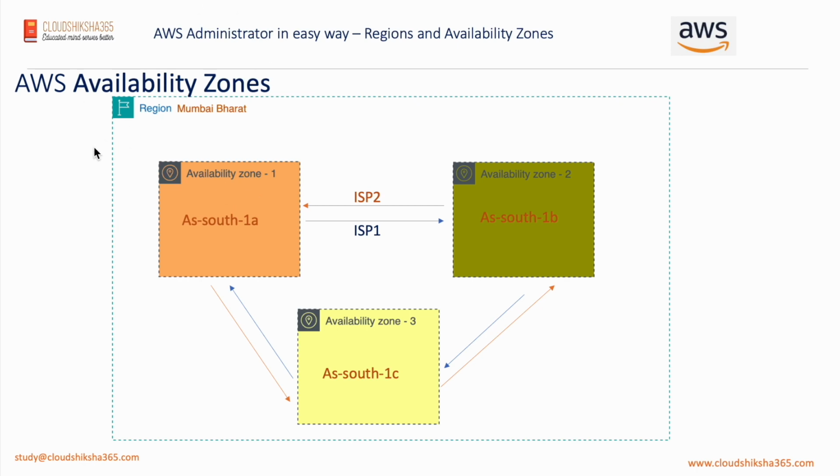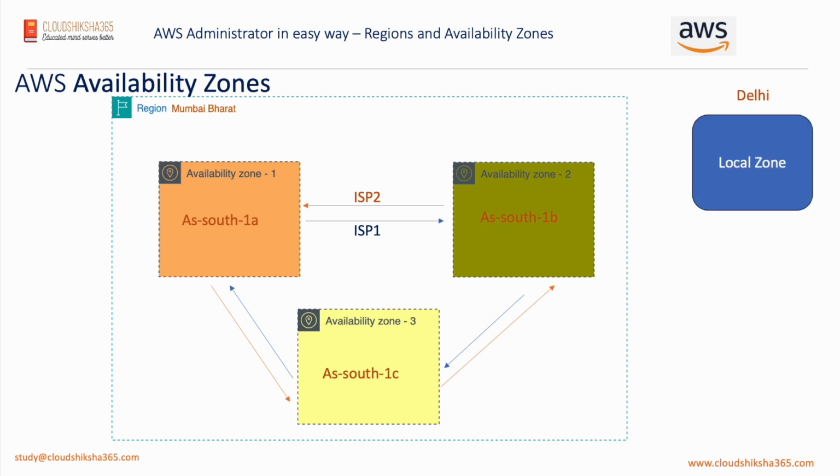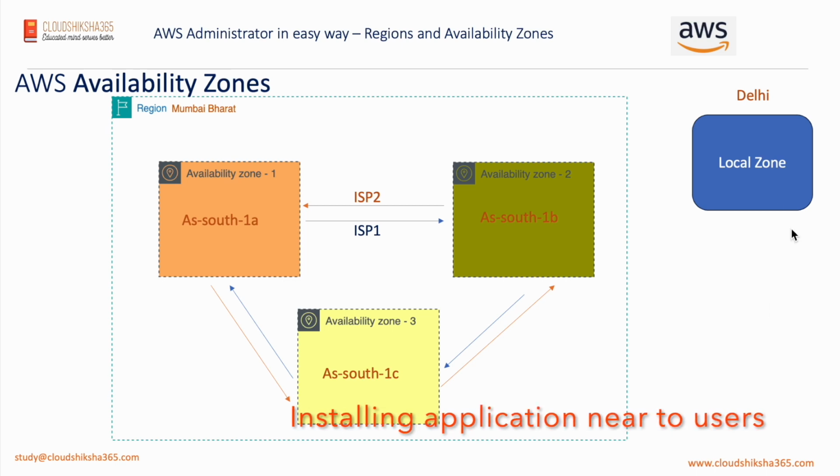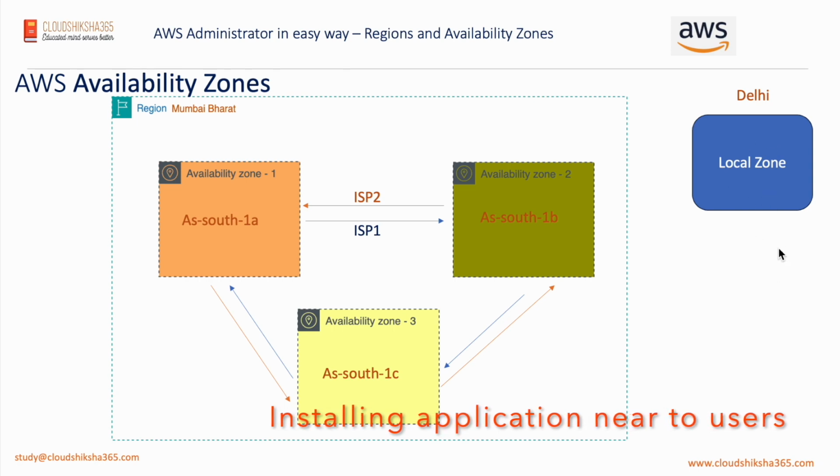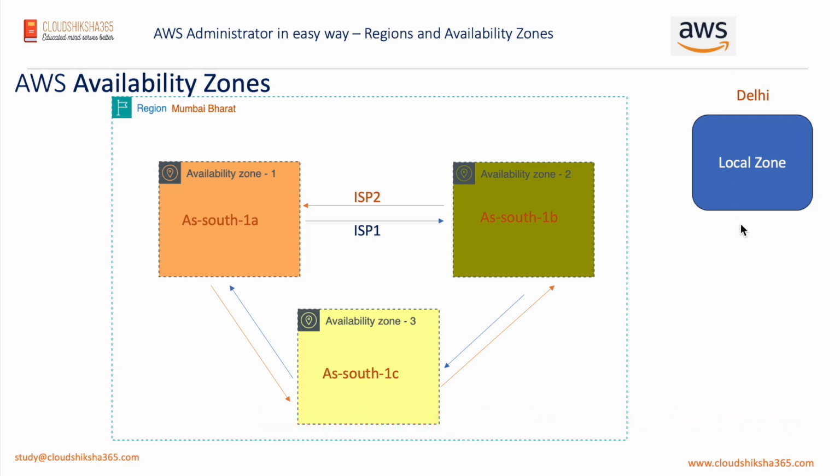So in that case, we can use the local zone. What you will do is take the AWS local zone infrastructure and deploy your application there. Now the users who are in Delhi will be able to access their gaming portal very quickly because the application servers are very near to them. Internet and everything is just a few hops. So that is the benefit of local zone.